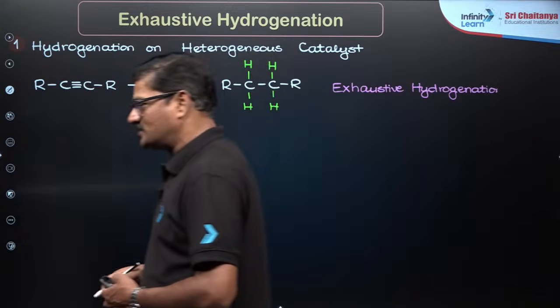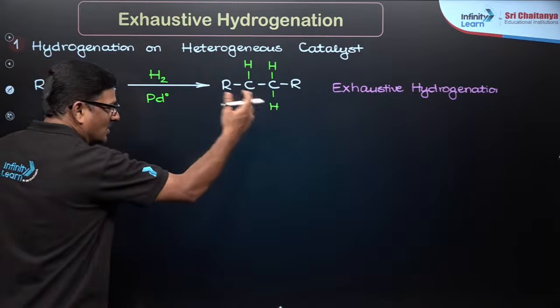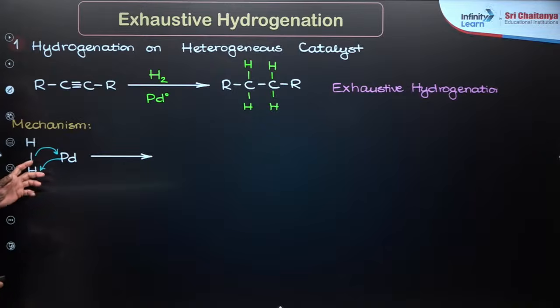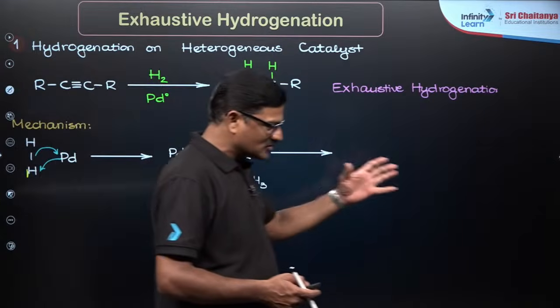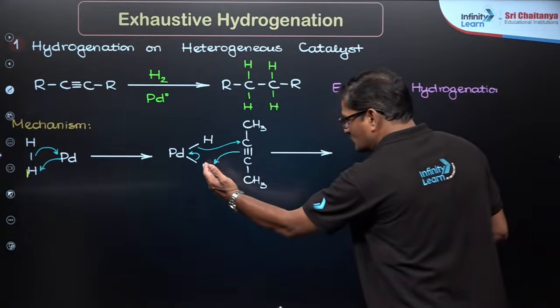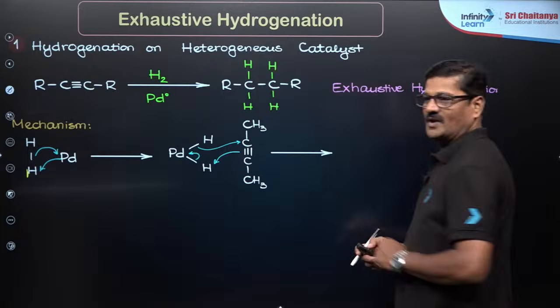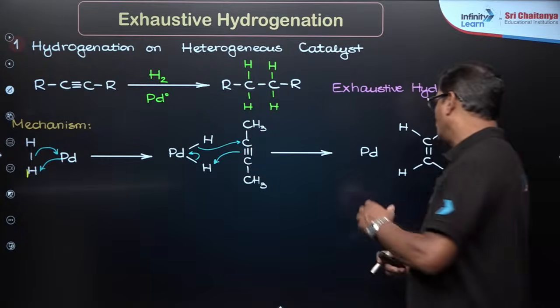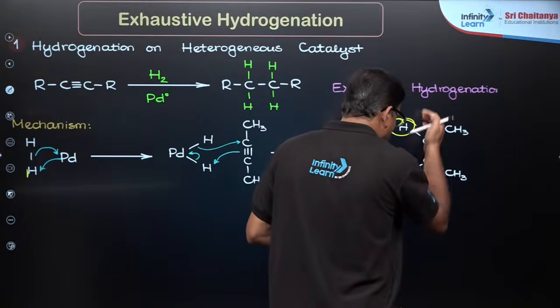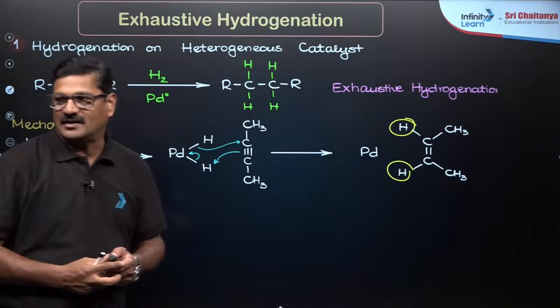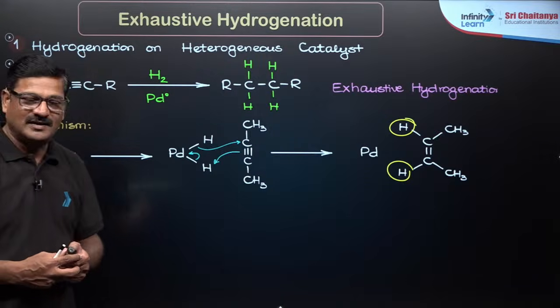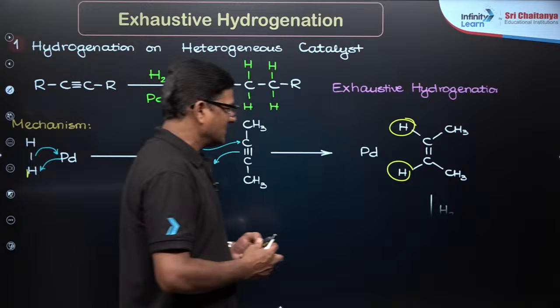In the exhaustive hydrogenation, you can see alkyne is converted into alkane. So what exactly happened? The hydrogen gas is going to adsorb on the surface of the palladium catalyst, so that the hydrogenated palladium catalyst is going to attack from the same side of this linear structure of the alkyne. As a result, hydrogen is placed on one side of the alkyne, so that you are going to get alkene, and this is syn addition.